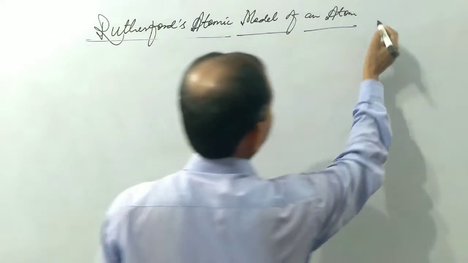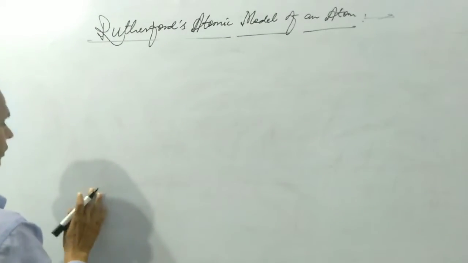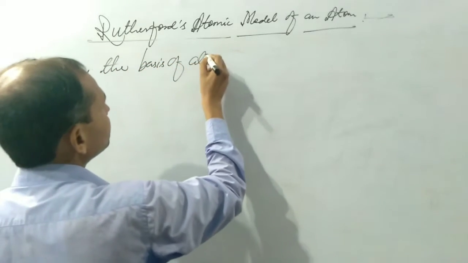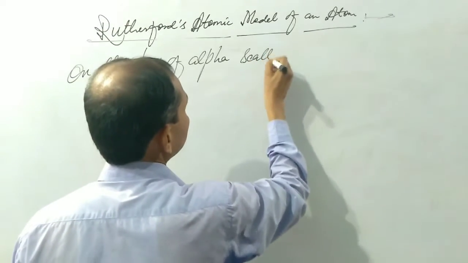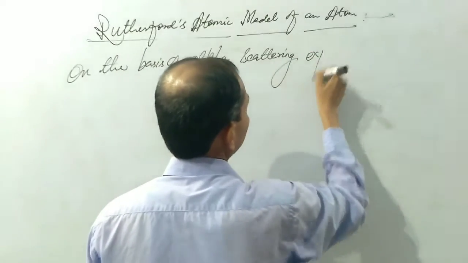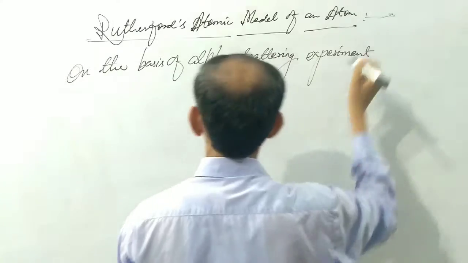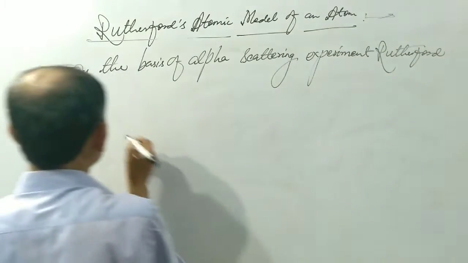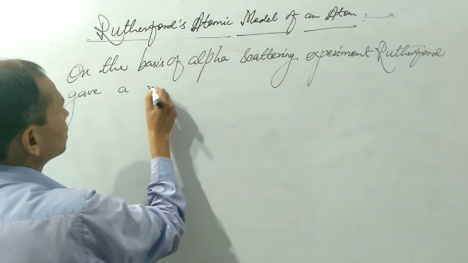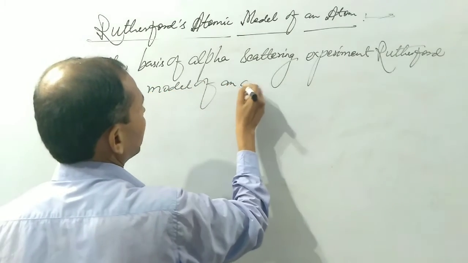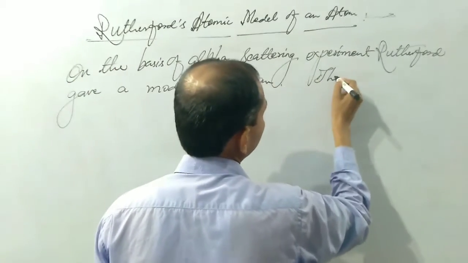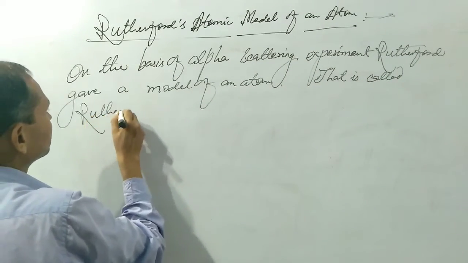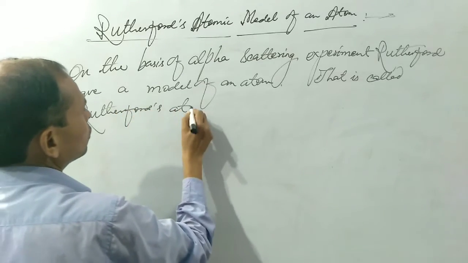Rutherford's atomic model of an atom. On the basis of alpha scattering experiment, Rutherford gave a model of an atom that is called Rutherford's atomic model.